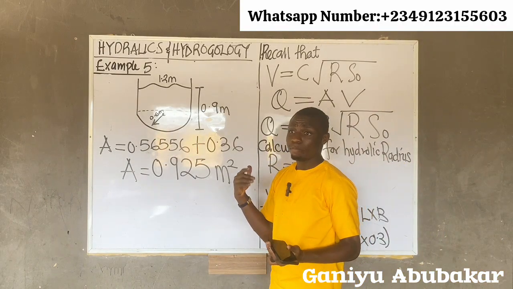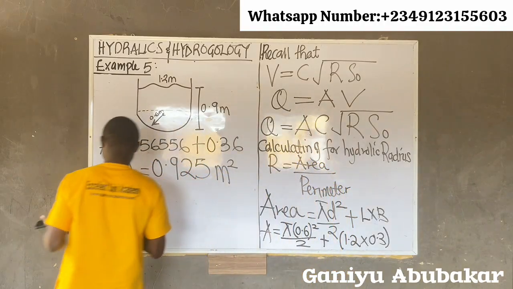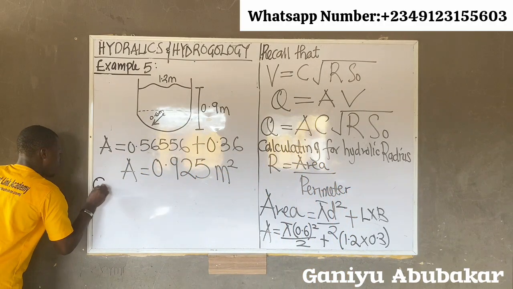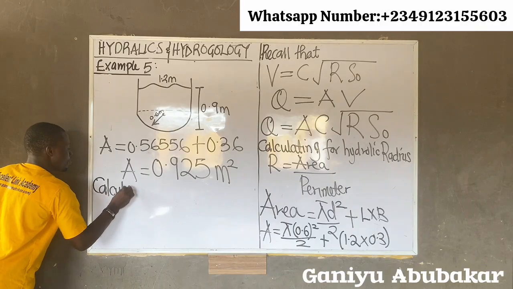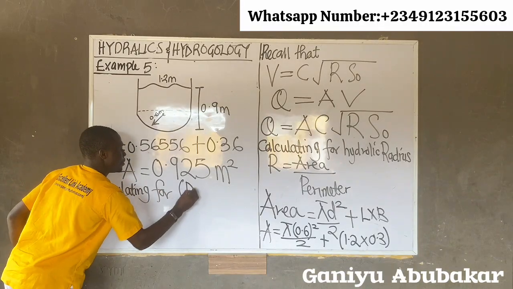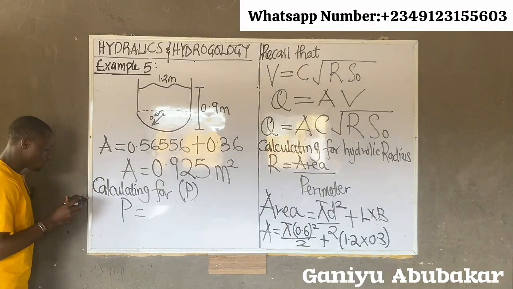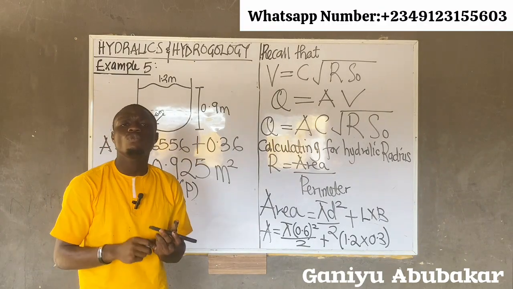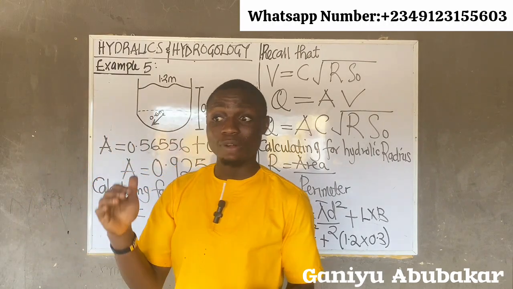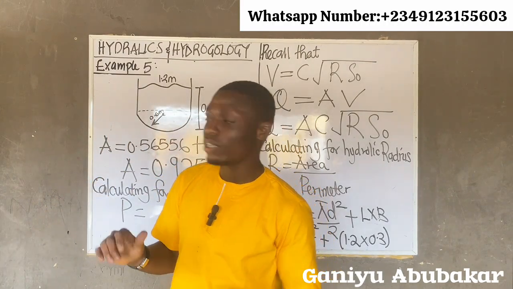Guess what? Perimeter. So let's go to perimeter, please. Calculating for what now? For perimeter P. In this case, perimeter P will be equal to, now listen, I have a semicircle and what? And a rectangle.